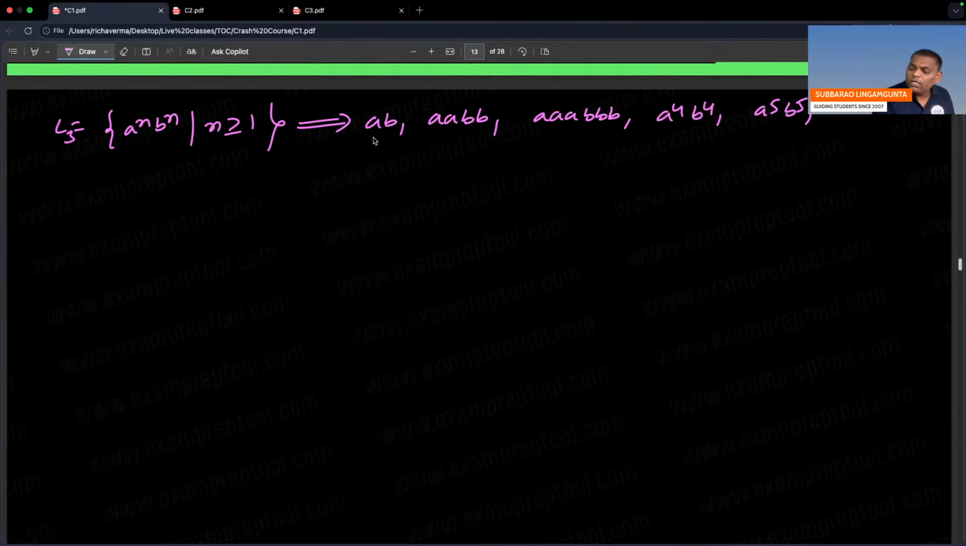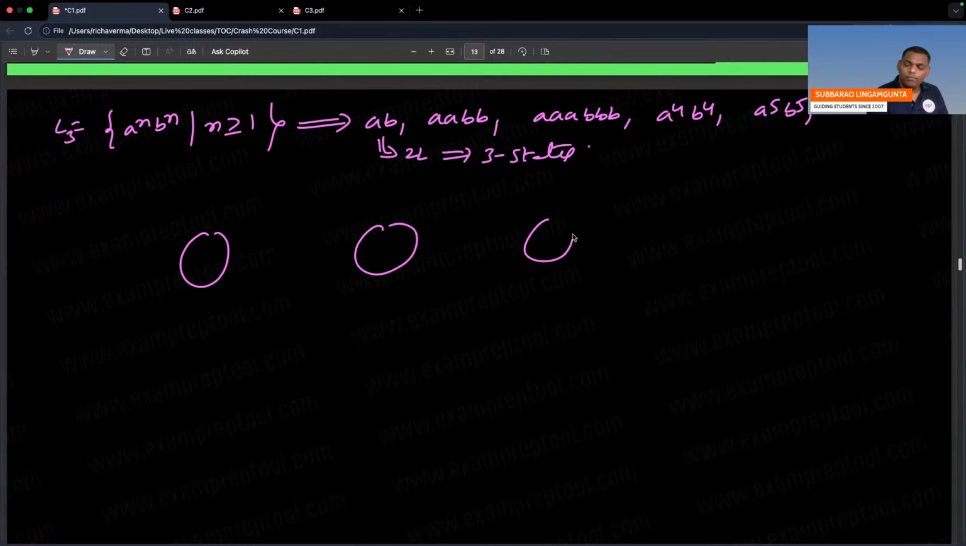So the minimal string is of length 2, so 2 plus 1, 3 states. Start the story with 3 states. 3 states means 3 circles. Keep the directed edge from left to right.